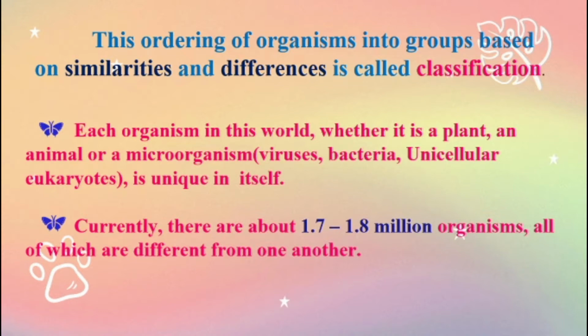Currently, there are about 1.7 to 1.8 million organisms, all of which are different from one another. Yes, the scientists have identified 1.7 to 1.8 million organisms, each with individual characteristics different from one another.